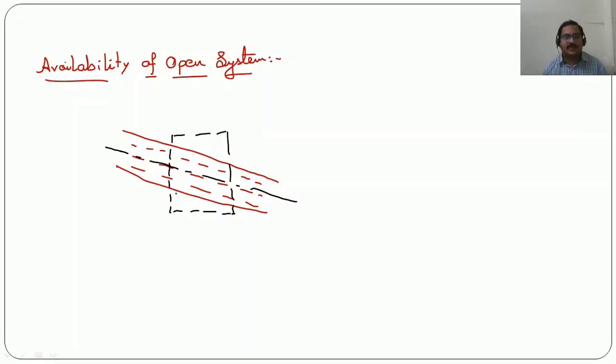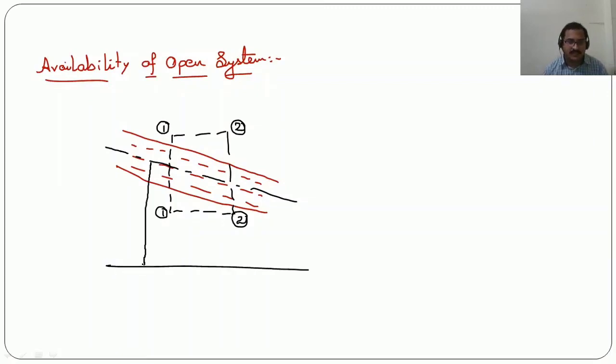Now try to understand that here the datum line or the reference line is at some distance like this. Now this is Z1 and this is Z2.